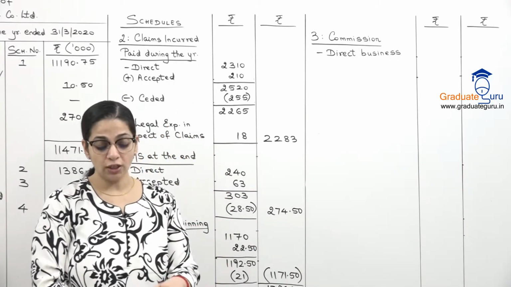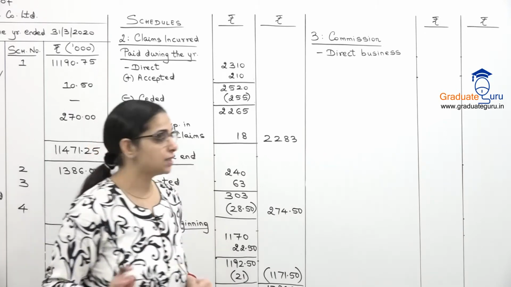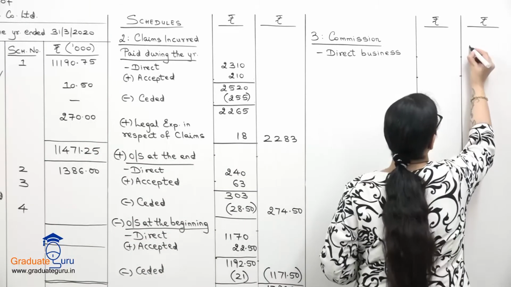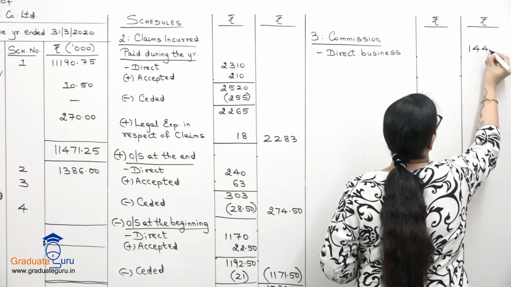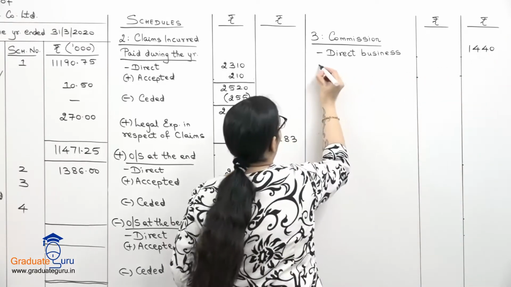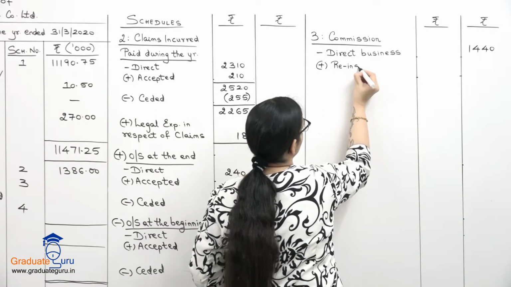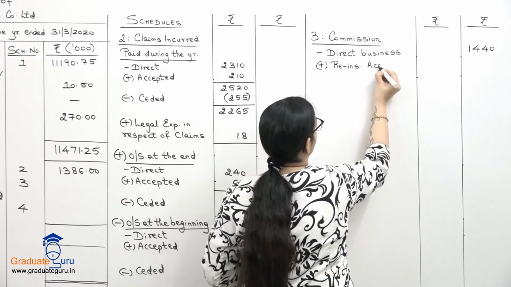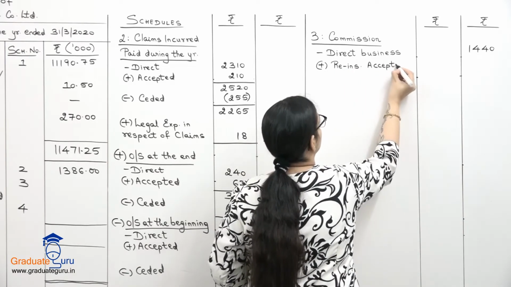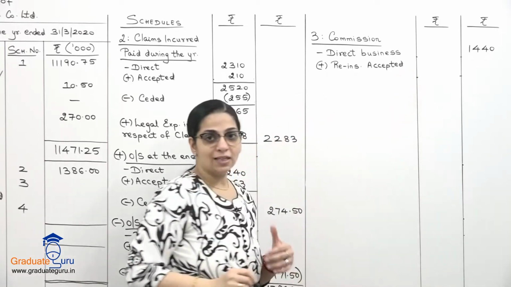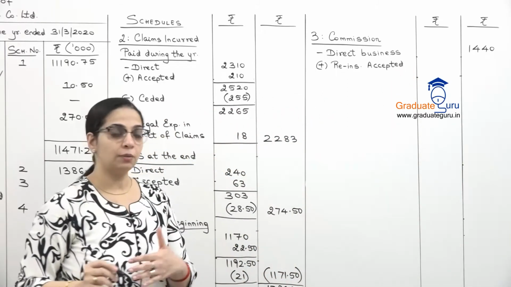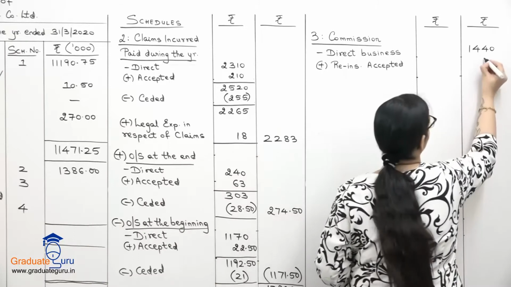So on reinsurance accepted, direct business, we have 1440. We add the reinsurance accepted commission, that is with the direct business, which is given along with it, 84.